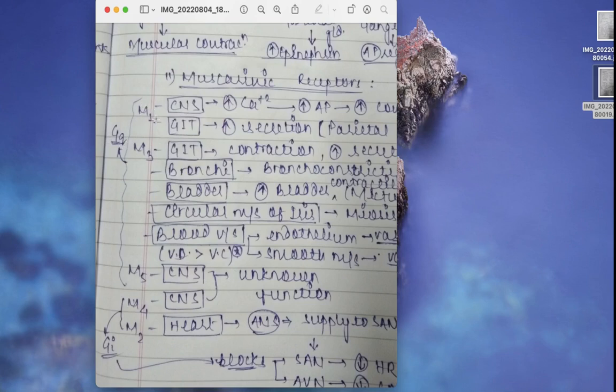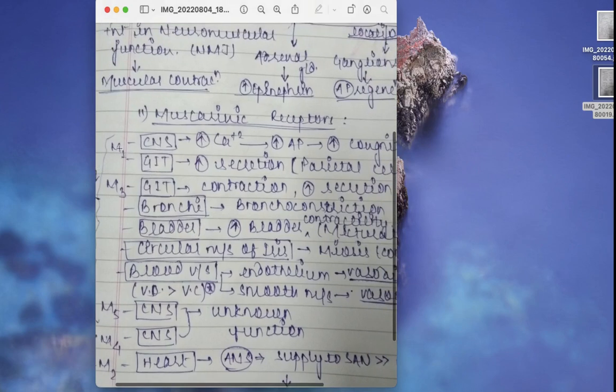The receptors M1, M3 and M5 will no doubt stimulate any function, any part of the body where they are located. Whereas the M4 and M2, the even ones, are Gi type, the inhibitory types of G protein coupled receptors. So wherever they are, they will decrease or inhibit the effect.